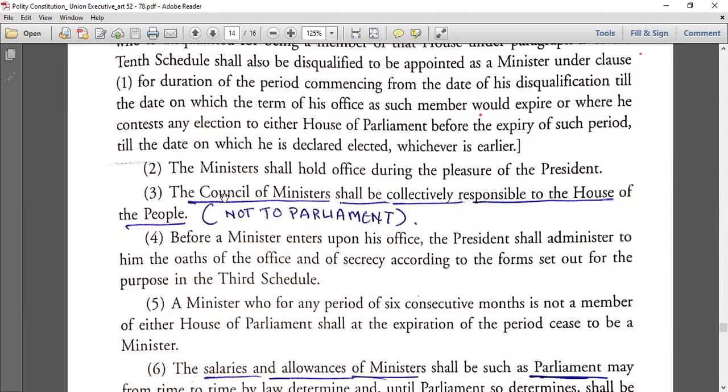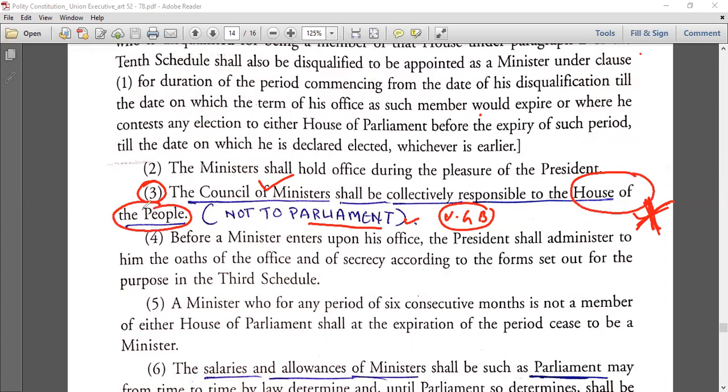Most important thing is the Council of Ministers shall be collectively responsible to the House of the People, not to the Parliament. In Vinay GB book, you will find some questions where they have mentioned it as the Parliament. Is it given correct? No, it is a wrong statement. The Constitution clearly mentions in clause 3 that the Council of Ministers are collectively responsible only to the House of the People, meaning the Lok Sabha. If the Parliament word comes, it is wrong. If the Rajya Sabha word comes, it is wrong.